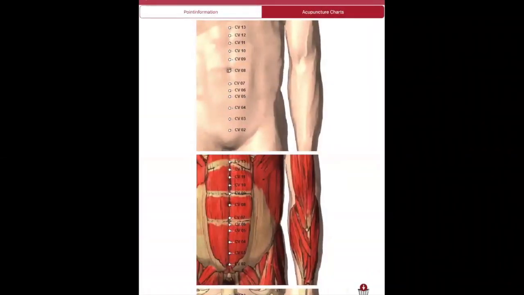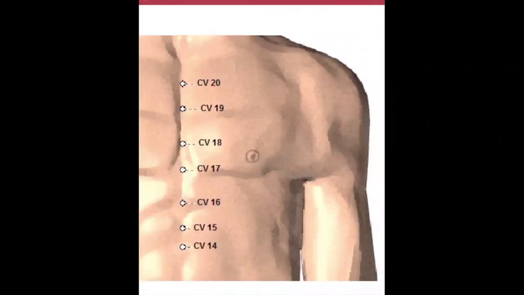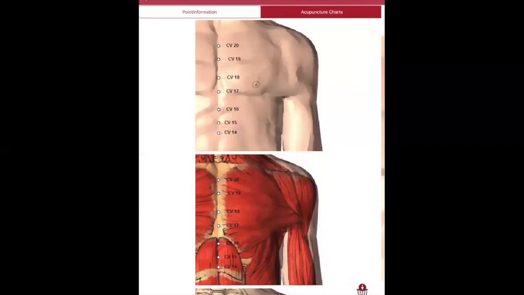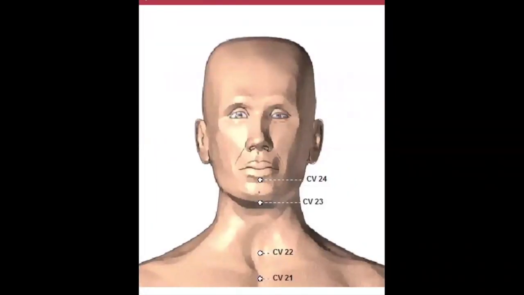This line keeps going upward and also goes to the chest. Even in the chest region, it follows the central midline between both nipples. Going further, it reaches the throat region, where it also holds the central midline.